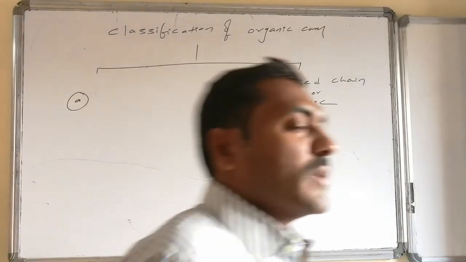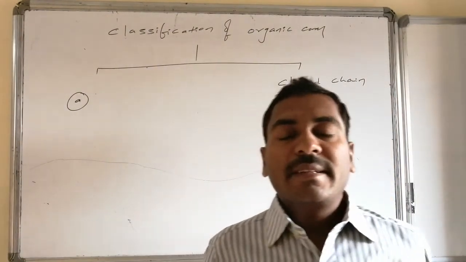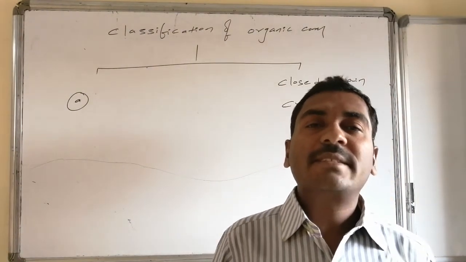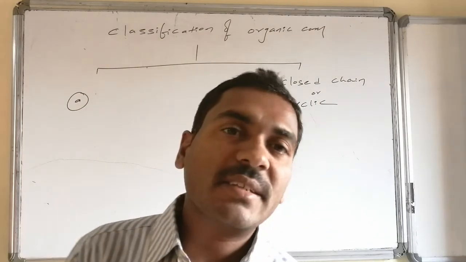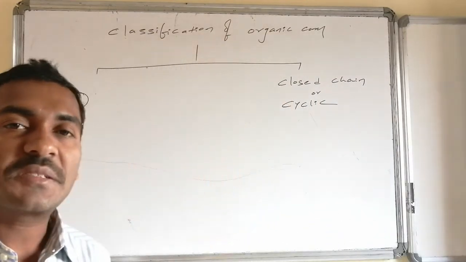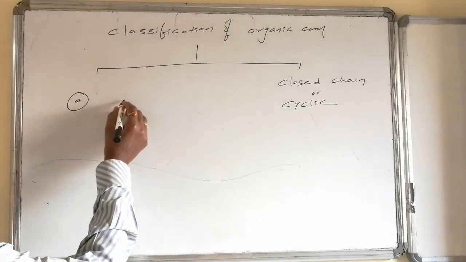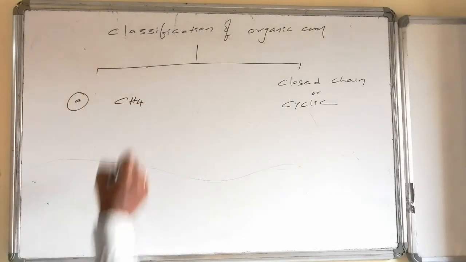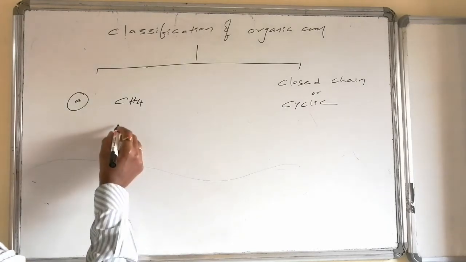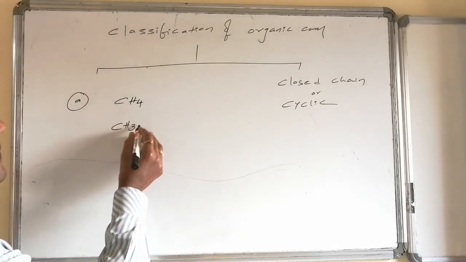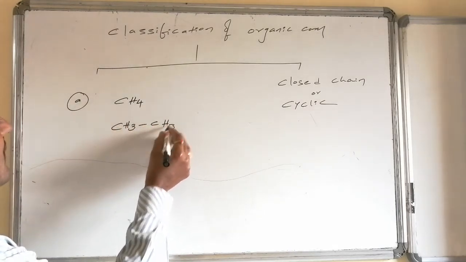Let us go for examples of the first category, that is just straight chain compounds, homoatomic, just straight chain compounds without any kind of branches. If I take one carbon, that is the methane system. If I take two carbons, this is CH3, CH3, ethane system.